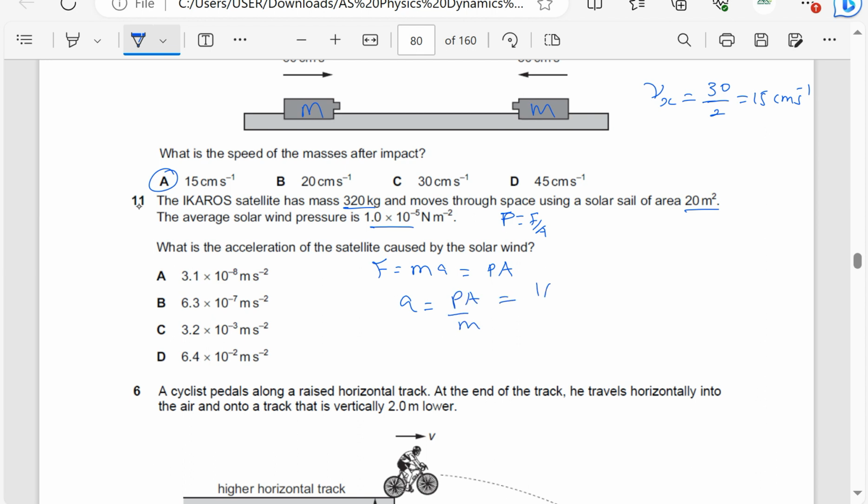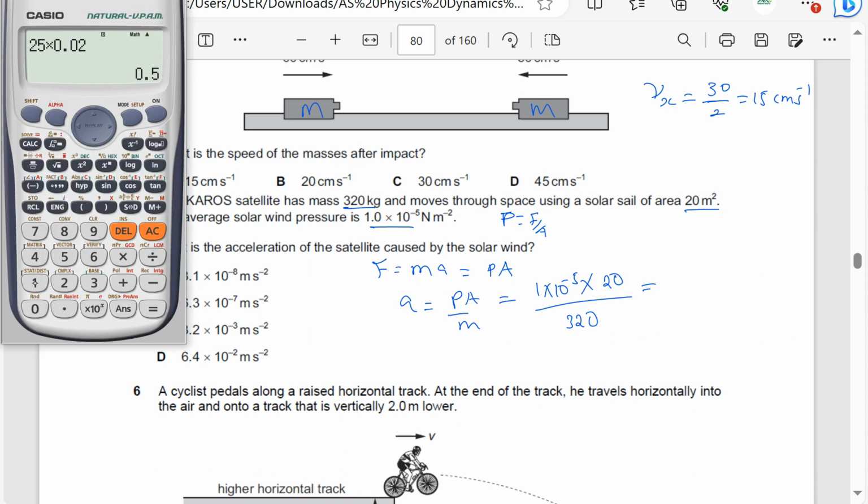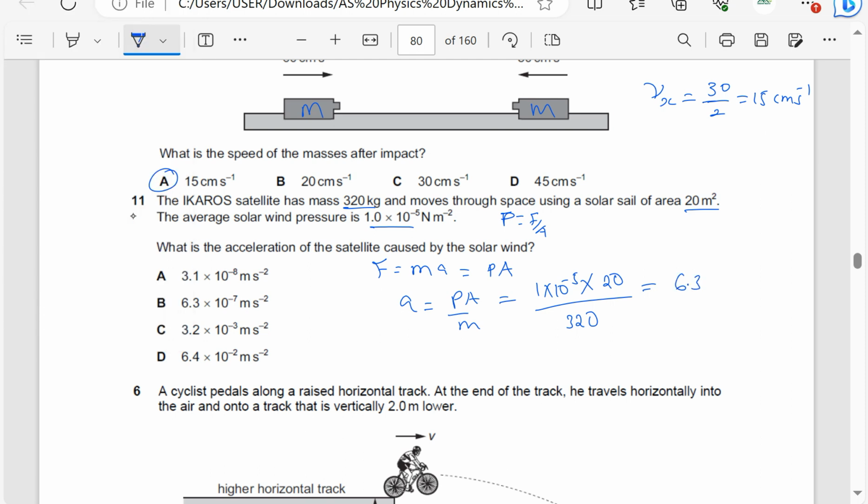So the pressure is 1 times 10 to the power minus 5, times the area, which is 20, divided by the mass, which is 320. So this is 6.3 times 10 to the power minus 7. So this means the answer is going to be B.